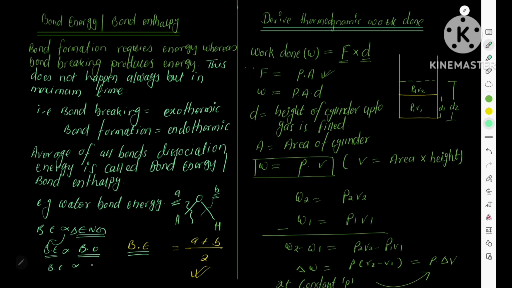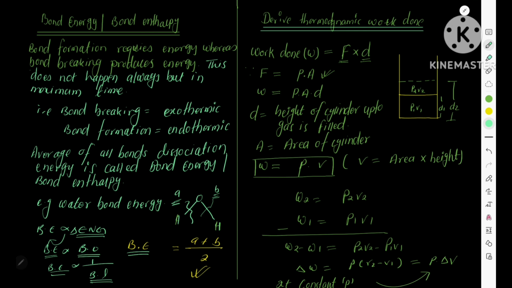Another important factor: bond energy is inversely proportional to bond length, BL. If bond length increases, bond strength decreases. It means that a small amount of energy is required to break it. Therefore bond energy and bond length have an inverse relationship.